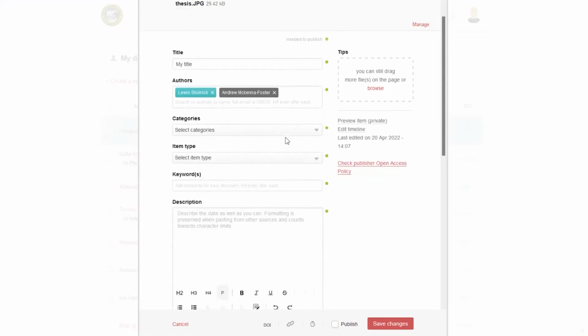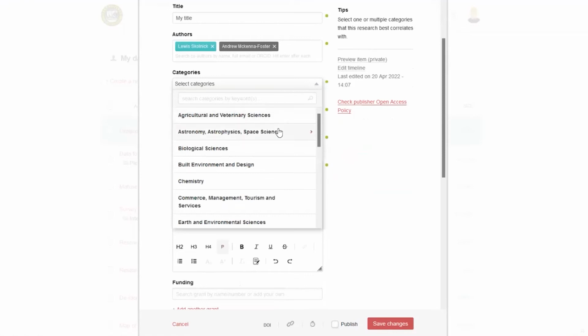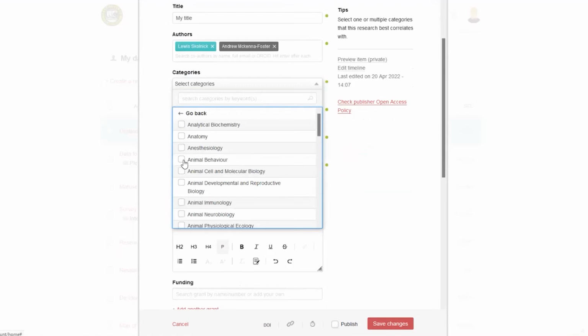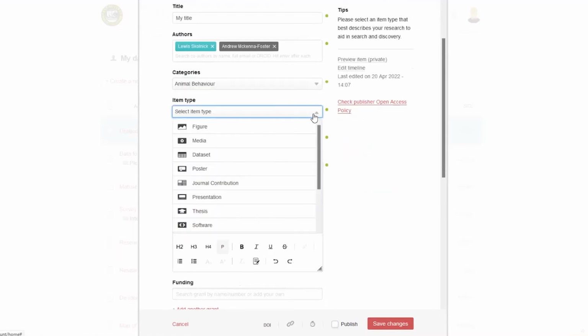Okay. Anything with a green dot is a required metadata field. Most of it is required to mint the DOI, that digital object identifier. Categories come from a standard taxonomy of categories. You have to choose at least one. You can choose many if you like. And then choosing your item type is really important to help group and categorize things. And it's also important for discoverability.